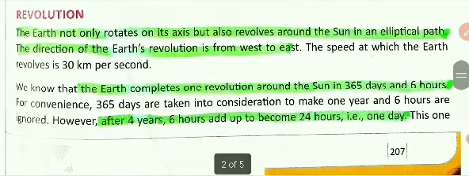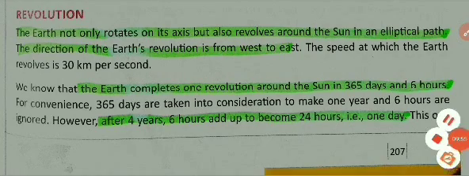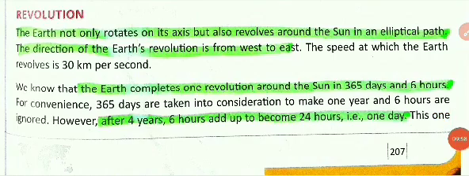Now children, revolution. The earth not only rotates on its axis but also revolves around the sun in an elliptical path. The direction of the earth's revolution is from west to east. Again, children, here also the earth revolves from west to east. Also, it rotates from west to east. Remember this. The speed at which the earth revolves is 30 km per second.